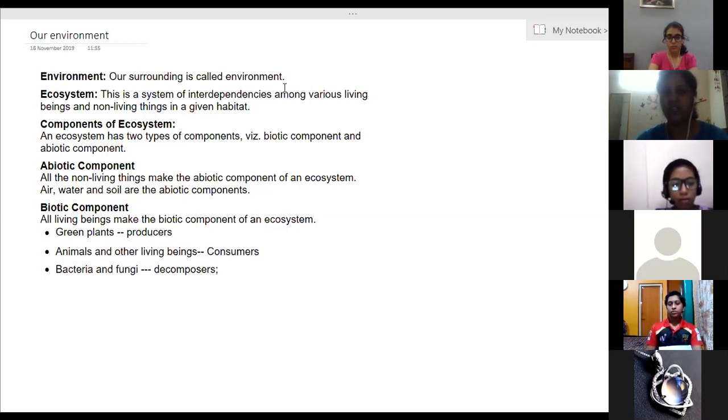So ecosystem is the interdependency between the living and non-living things, that is biotic and abiotic factors. Components of ecosystem: living things and non-living things. Living things are biotic factors and non-living things are considered abiotic components. Biotic components are organisms, living things, and abiotic components are the non-living things. Is it clear?